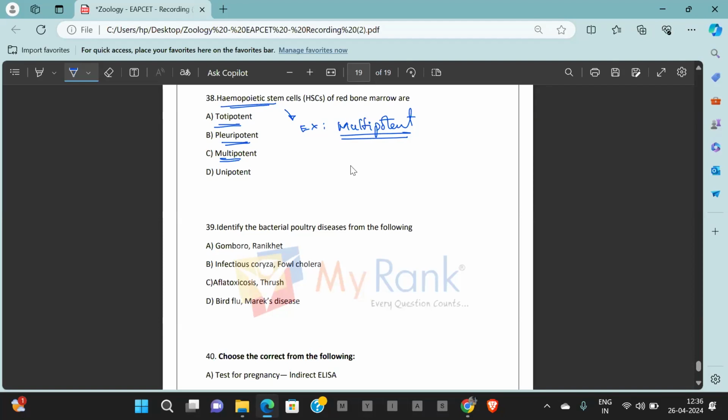So under hemopoietic stem cells, only the blood cells are produced. No other tissue cells are produced. So it is an example of multipotent. Unipotent means one cell will give rise to only that type of cell, one type of cell. Example is muscle cells. So hemopoietic stem cells are an example of multipotent stem cells. Question number 38. Answer is option C.